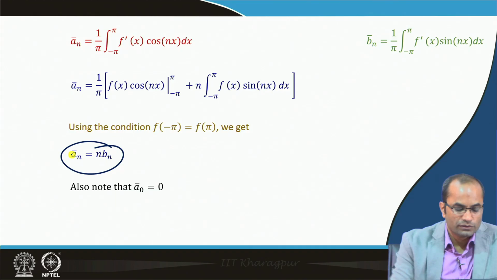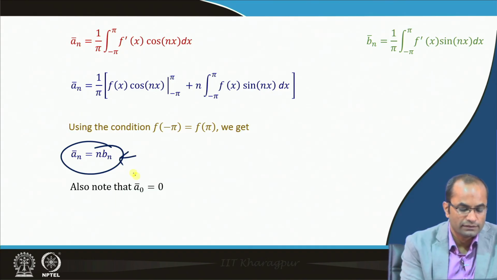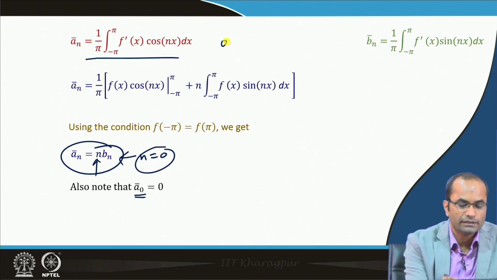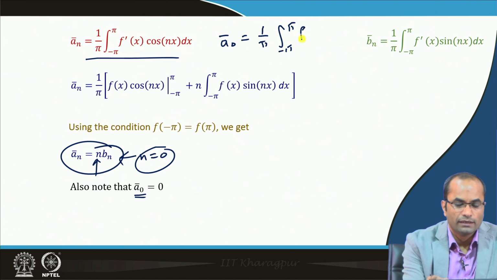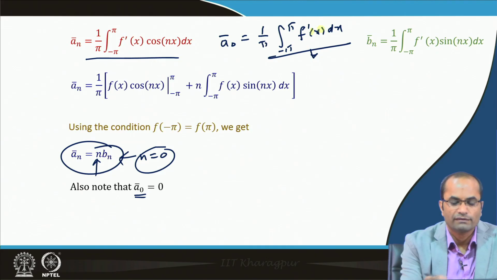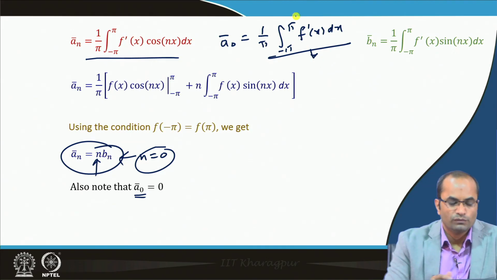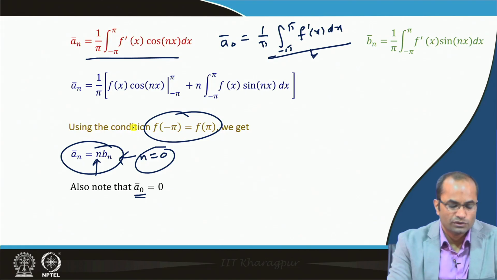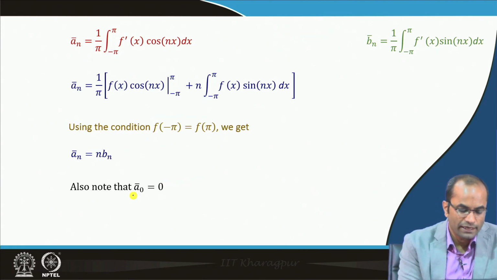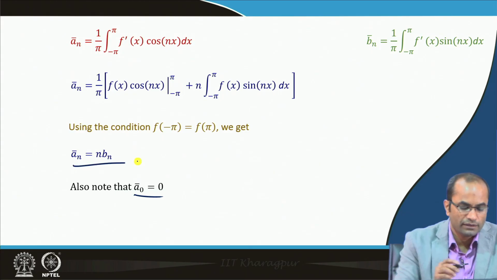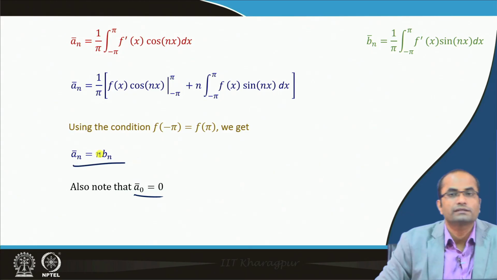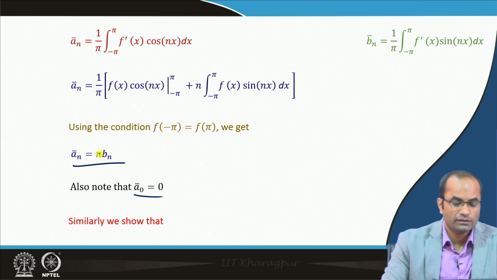Similarly, we can note that a 0 bar is 0, whether we put n equal to 0 directly, or compute from the beginning that a 0 bar is 1 over pi, integral from minus pi to pi of f prime x dx. If we integrate this we get f x, and the lower and upper limits with this condition lead to 0. So, a 0 bar is 0 and a n bar is n times b n. Similarly, we can show the other.